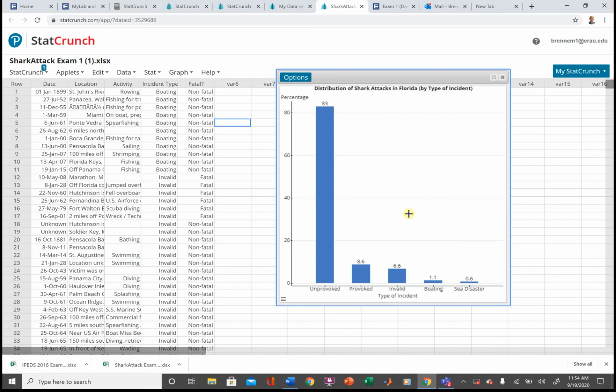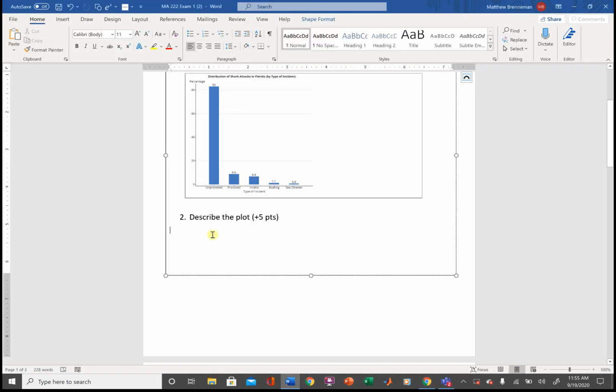Something like that. And again, I'll accept anything reasonable. The only thing I won't accept is decimals, okay? So if you even make this 10 and this 5, that would be fine too. I have no problem with that, okay? So I'm going to go ahead and type that in. And again, what is the purpose of the description? I want to give a person just a rough idea of what the plot looks like, okay?